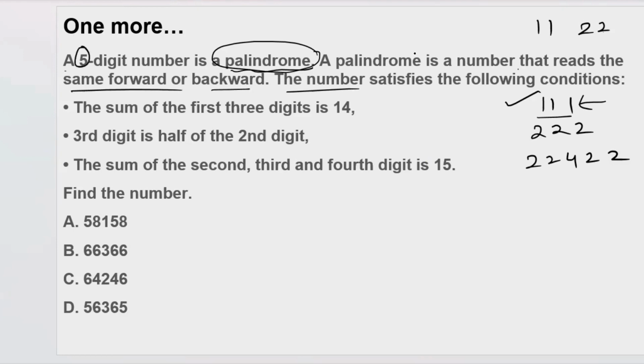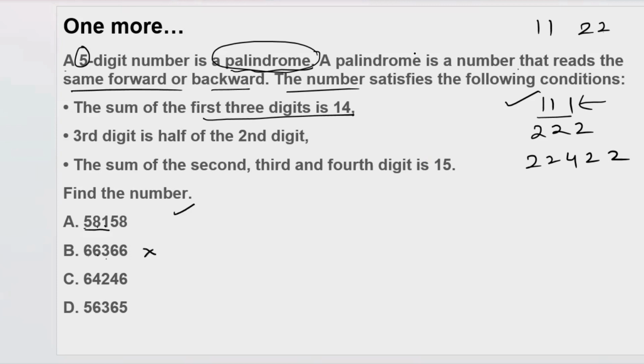They are asking about a 5-digit number, so you have to handle it smartly. Now, the sum of the first 3 digits is 14. First 3 digits: 5, 8, 13 and 1, 14. There you can see 6, 6, 12 and 3, 15.